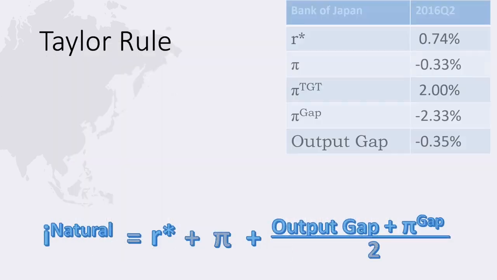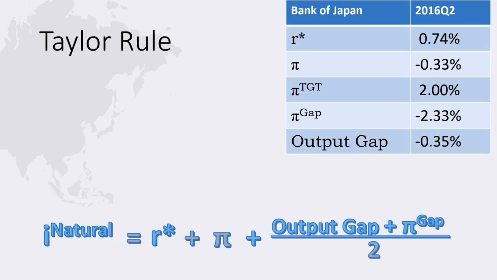We can use data from Japan, along with the Taylor rule, to estimate a target for the natural interest rate. From the second quarter of 2016, the Bank of Japan reports a growth rate of potential output of 0.74%, which we use as a proxy for R star. Inflation of negative 0.33% combined with an inflation target of 2% implies an inflation gap of negative 2.33%, while the output gap is negative 0.35%.